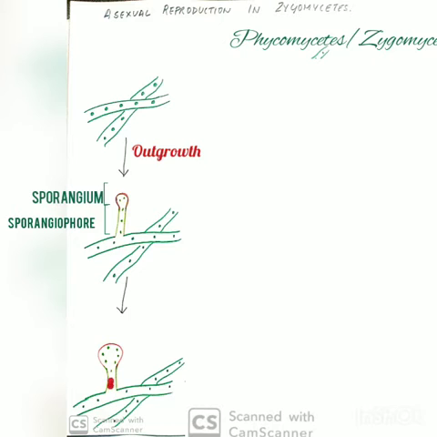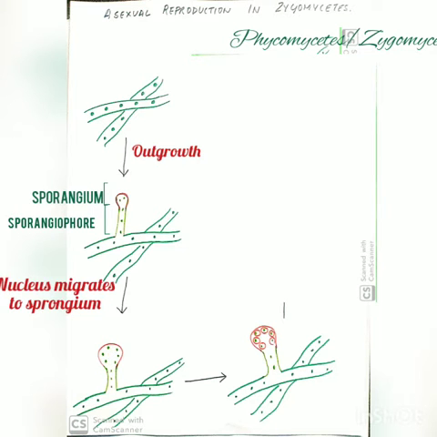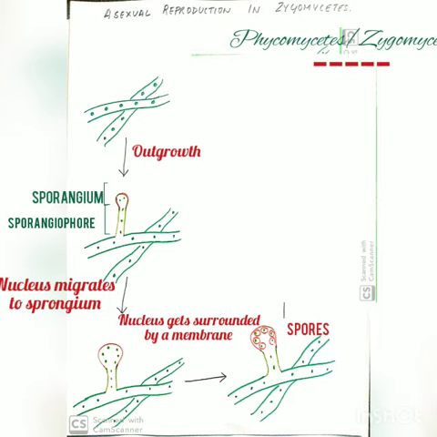The nuclei migrate from the hypha to the sporangium, and then these nuclei get surrounded by a membrane. And these nuclei with membranes are known as spores. And since we are talking about zygomycetes, the spores are known as zygospores.